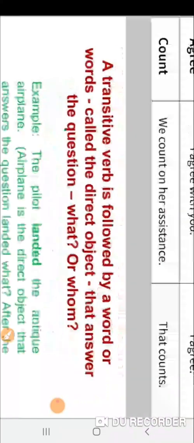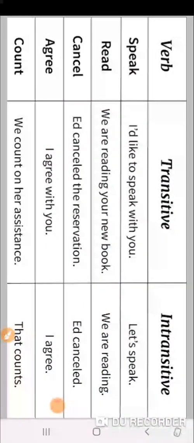Okay, so now I have given you here some verbs, and let's see with one verb itself how you can make a transitive and intransitive sentence. Like there is a verb speak. A transitive sentence will be: I would like to speak with you. With whom? You. The intransitive way, here it is finishing: let's speak. Then read: we are reading your new book. What am I reading? New book. Intransitive: we are reading. It is finishing here.